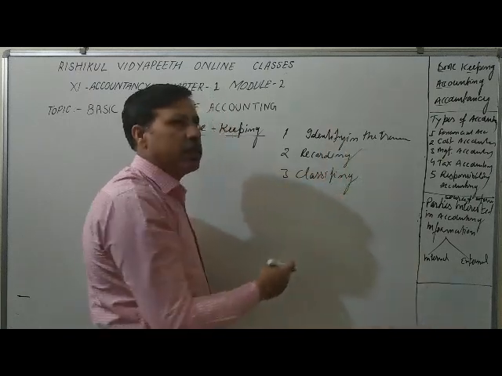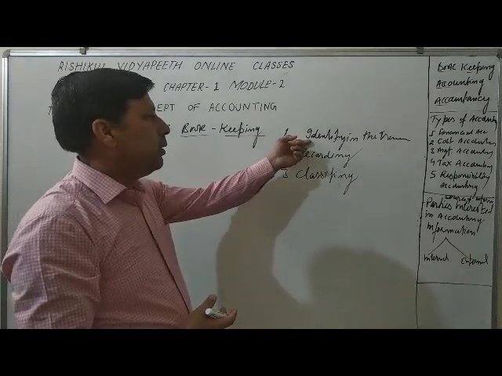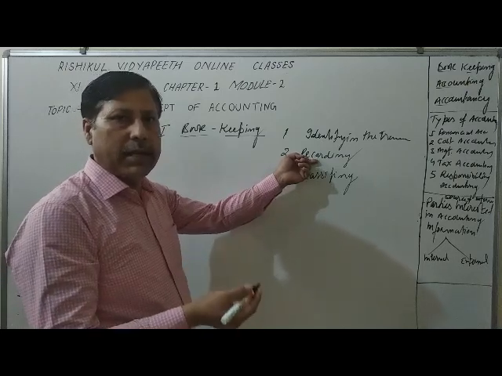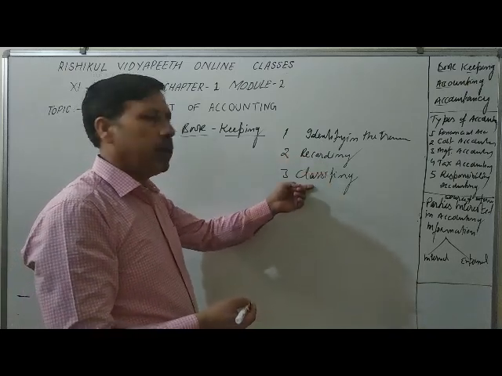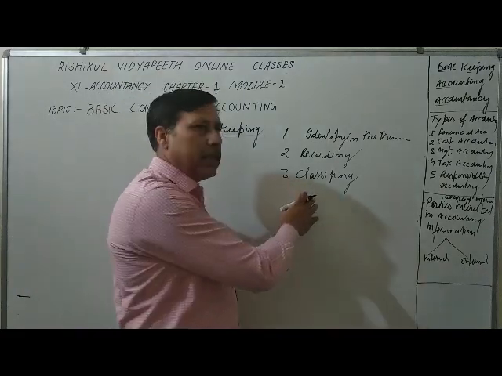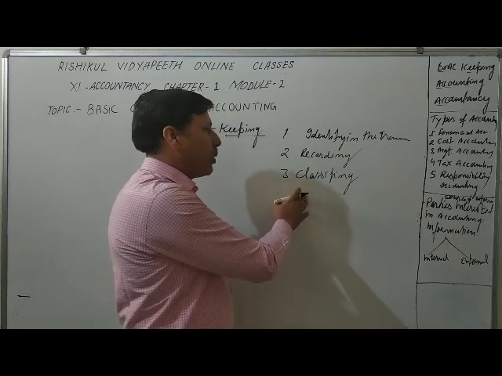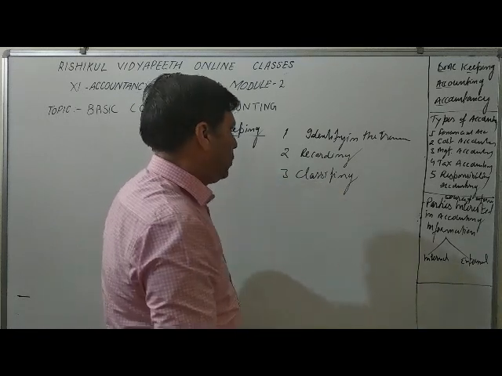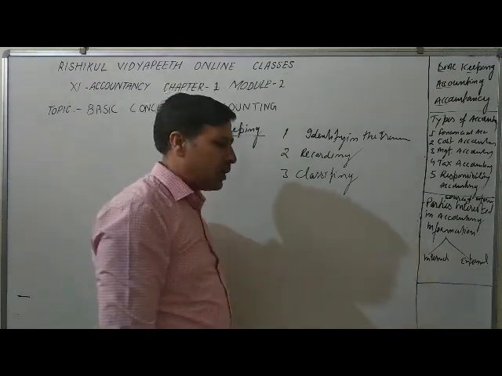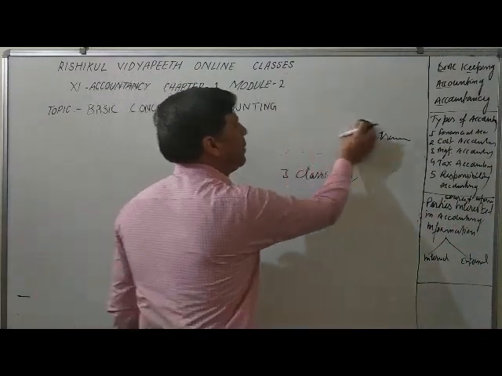These things we studied in an earlier module. For example, identify means पहचान करना, recording means सही तरीके से लिखना, यानी रिकॉर्ड करना. Classifying: in a systematic way we maintain the ledger and all accounts in a proper way at the proper place, that is called classifying. So these are the three works in bookkeeping. So it is the primary stage of accounting. Next one, other than bookkeeping, is accounting.